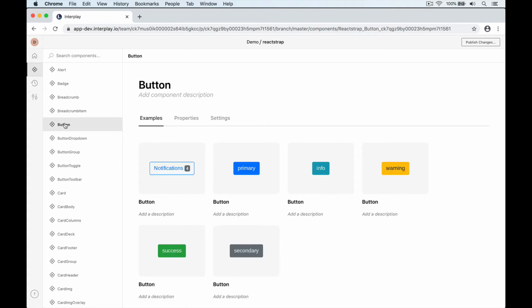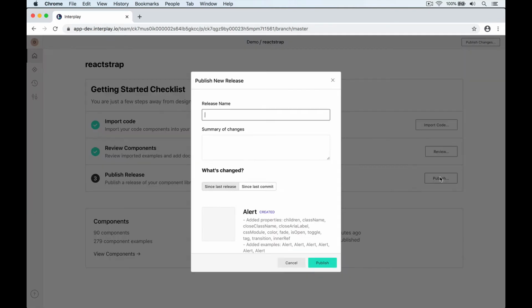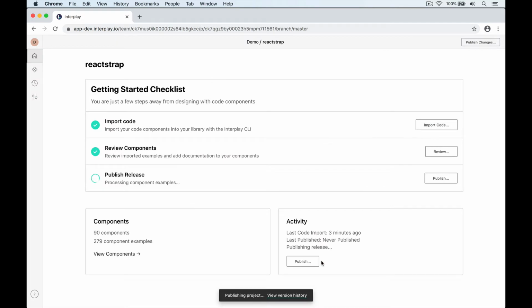We'll make some changes in a minute, but for now I just want to publish my library as it is out to Figma. So I click Home to return to my import checklist. And here I click Publish. I'm publishing a version of my library, so I'll call it Release 1 and default import of React-Strap. Clicking Publish here makes it available to our Design Tools plugins. The same component configuration works in Figma, Sketch and Interplay, so we only need to maintain our design system once.